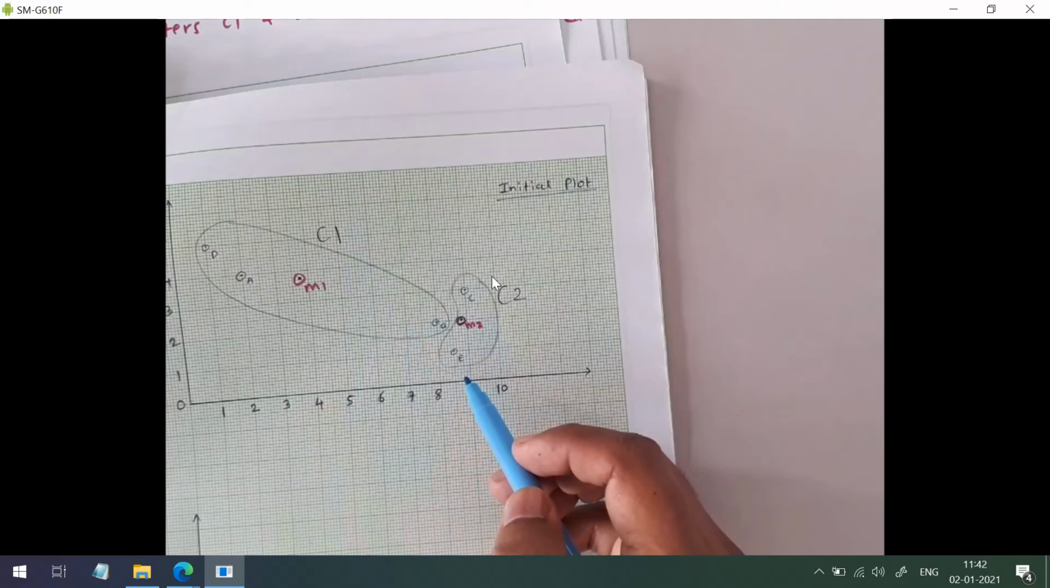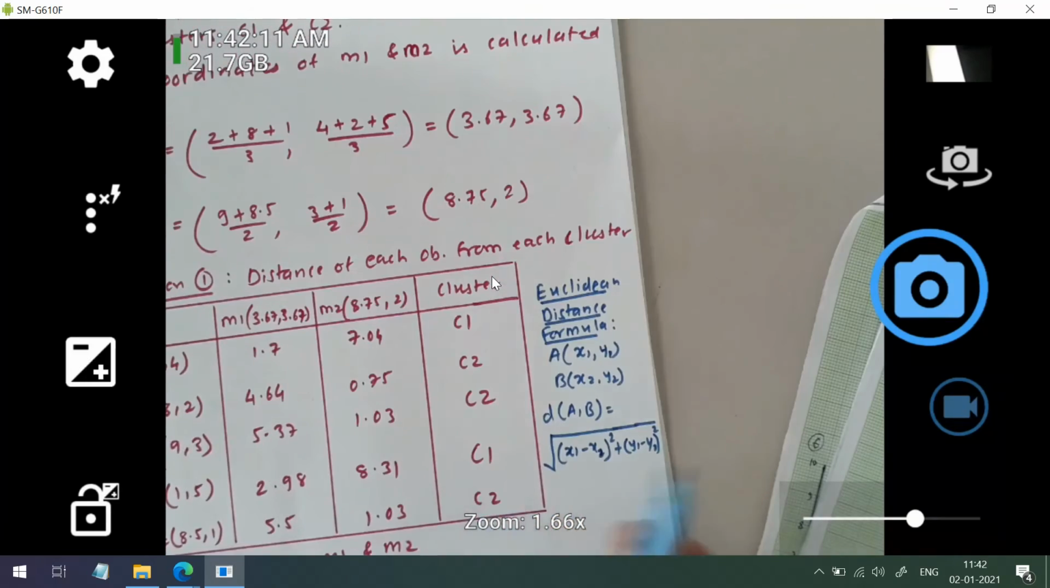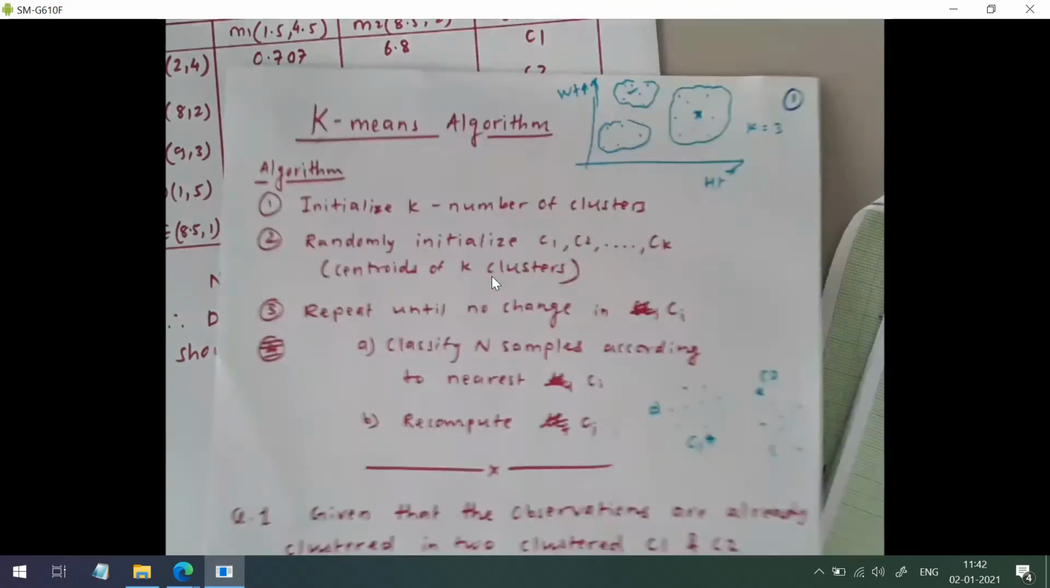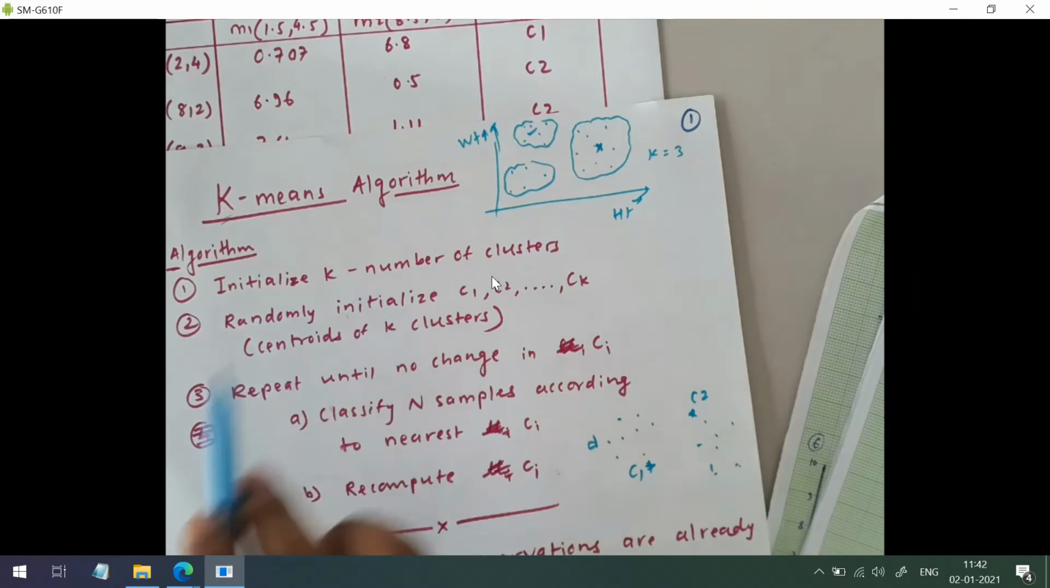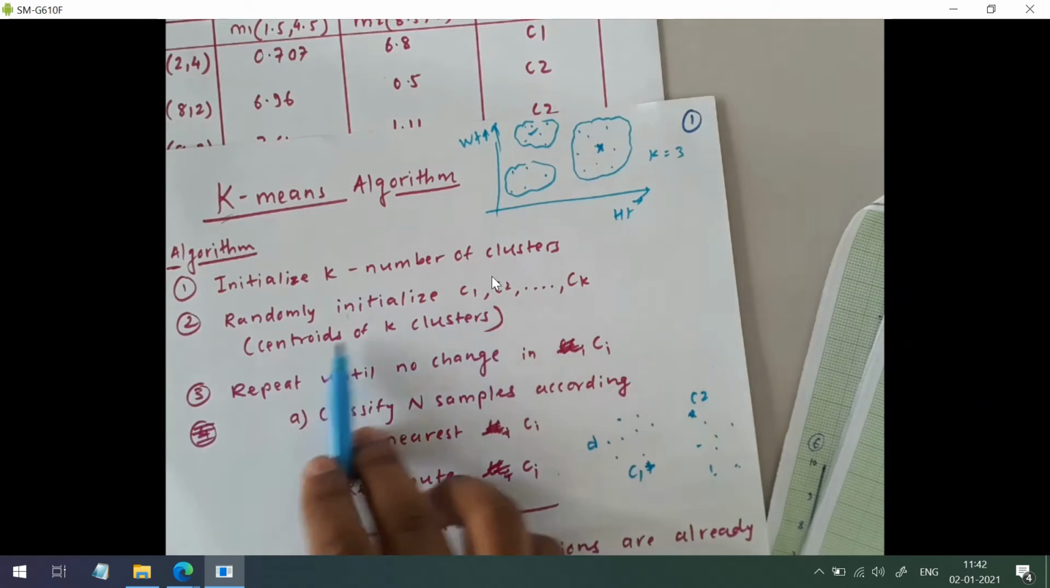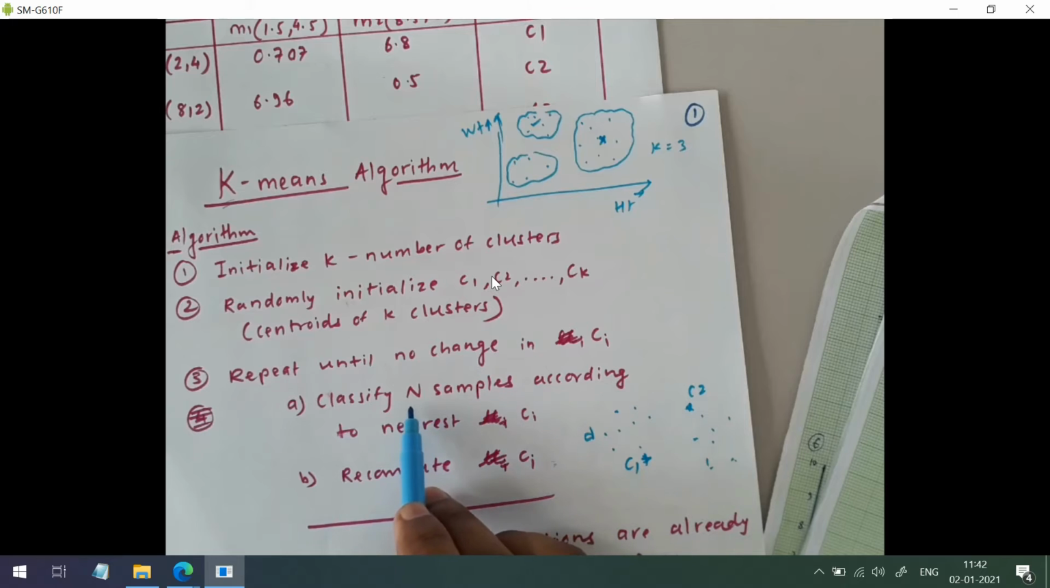Okay, so this is fine. We have initialized k equals 2, so the clusters are formed. Now we have to do two things: classify the n samples, and in our case n equals 5, to the nearest Ci, and recompute Ci.